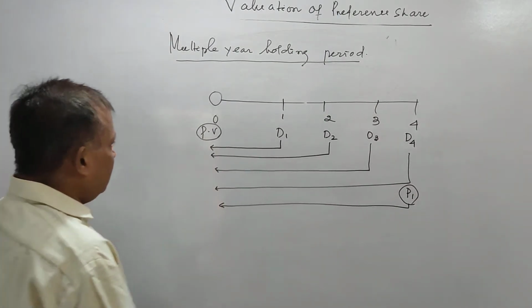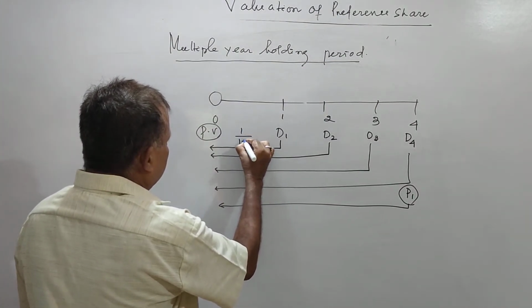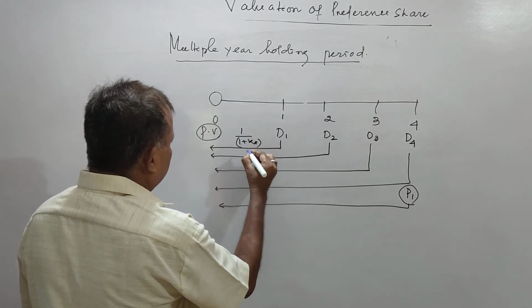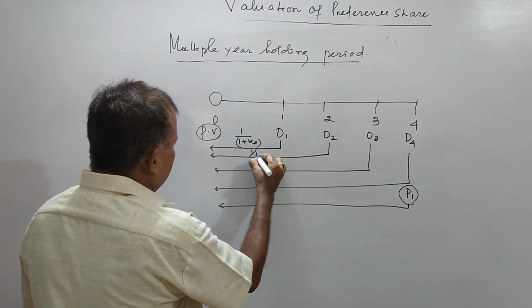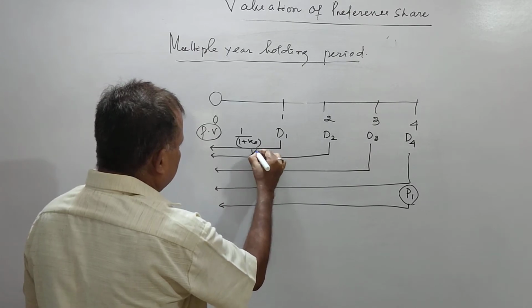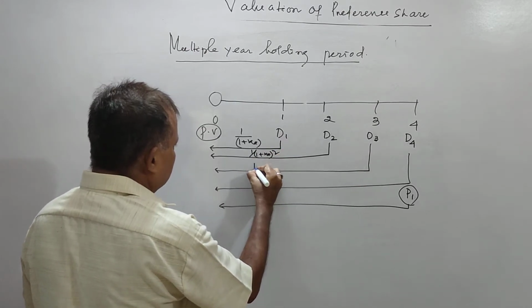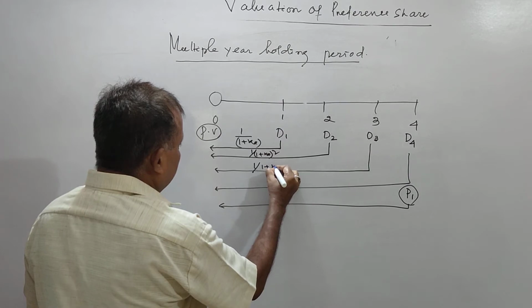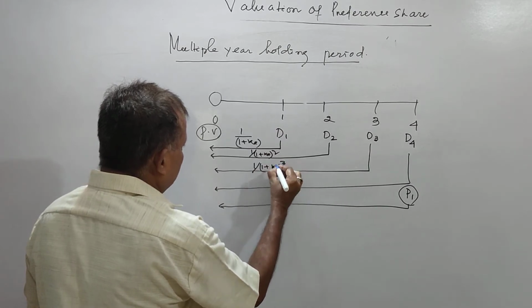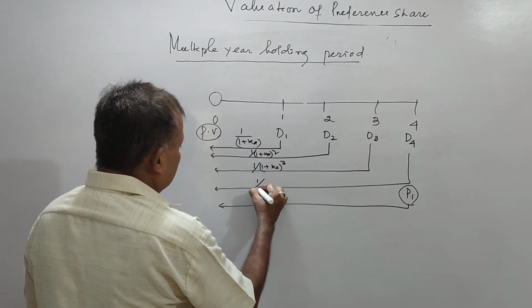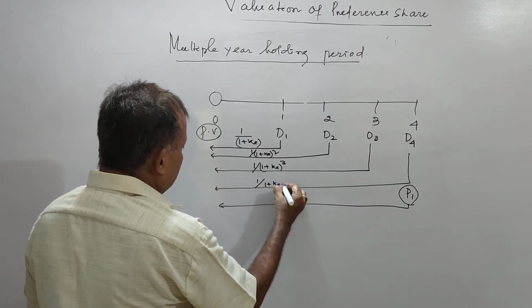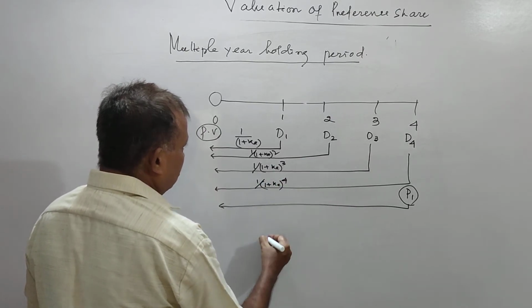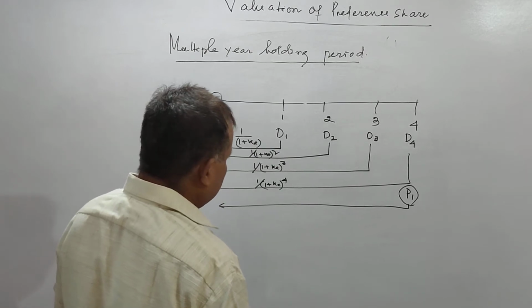So ये आपका 1 divided by 1 plus KE, ये आपका 1 divided by 1 plus KE square second year, 1 divided by 1 plus KE cube third year, 1 divided by 1 plus KE fourth year.